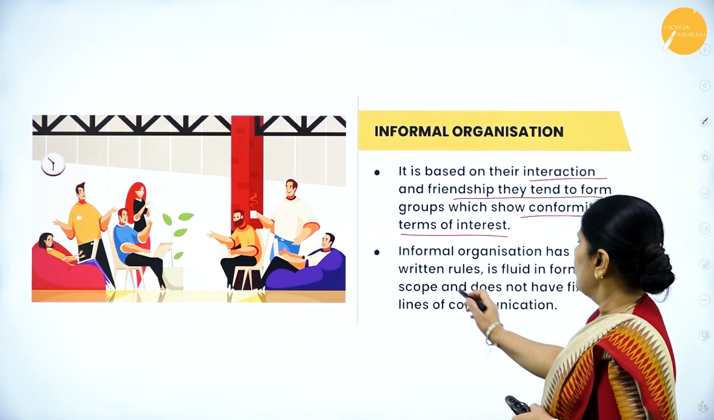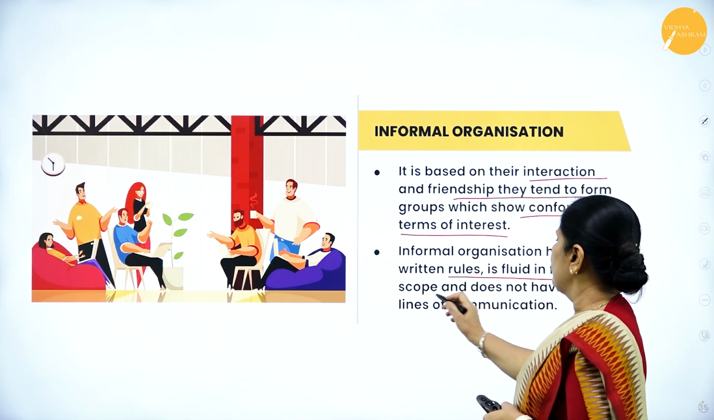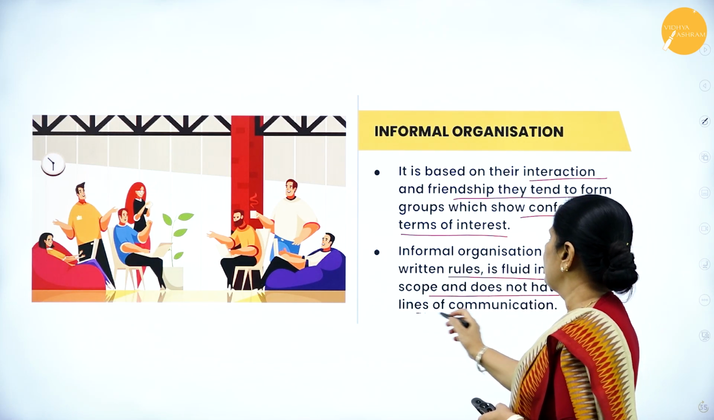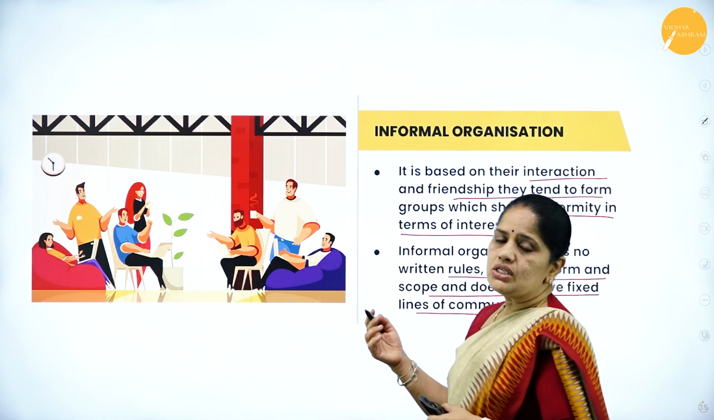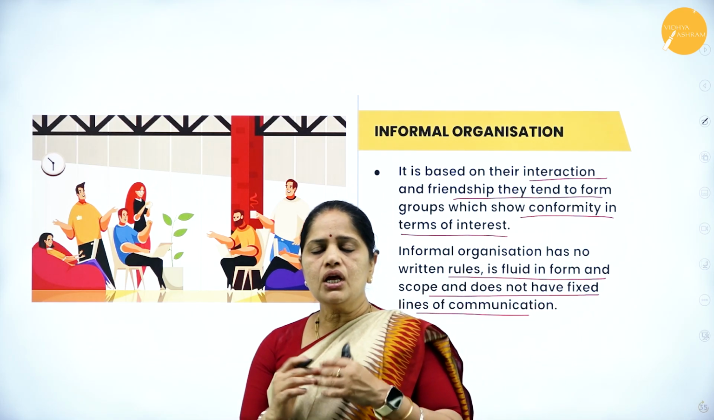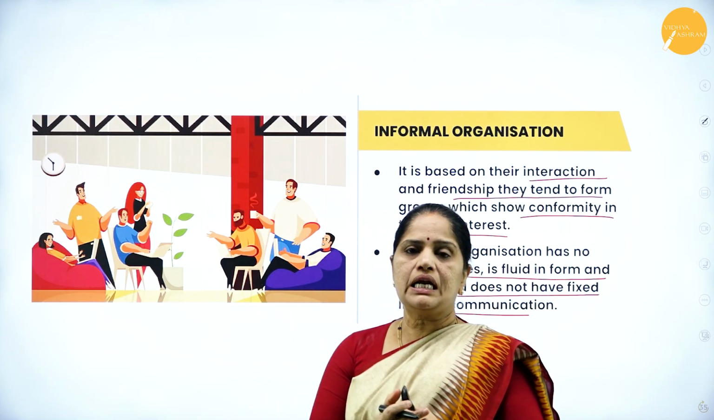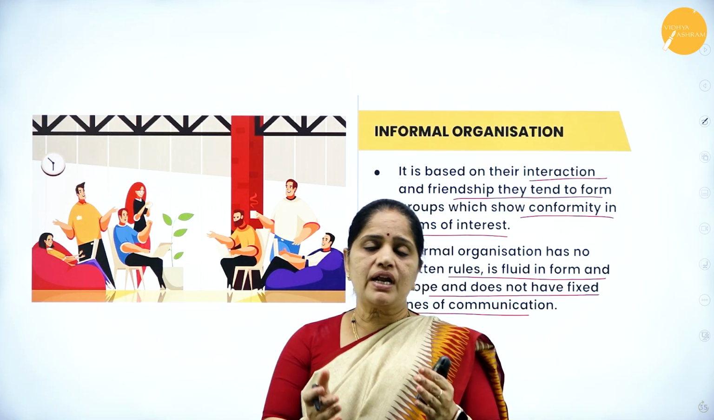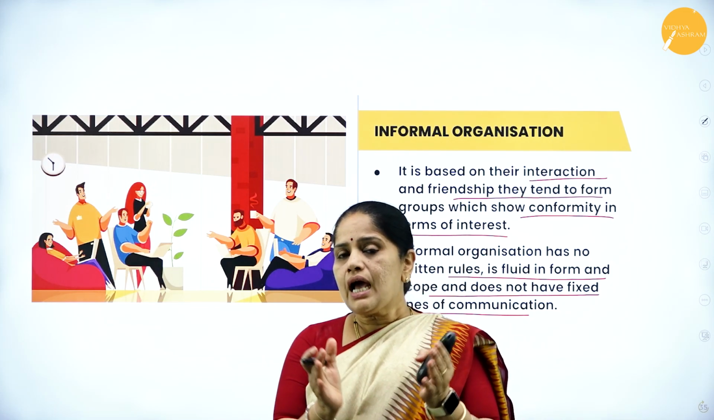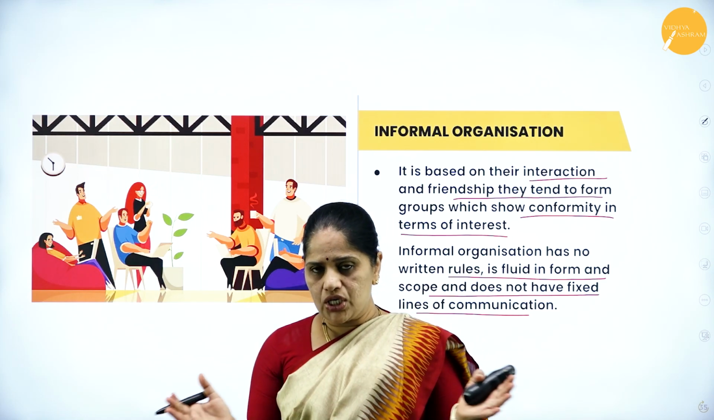It has no written rules. It's fluid in form and scope and does not have fixed lines of communication. So in an informal organization, you don't have the superior-subordinate relationship. They may be friends because of some common interest, and as a result communication is open.